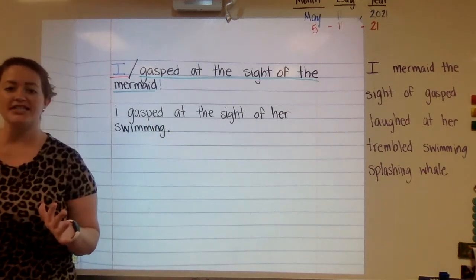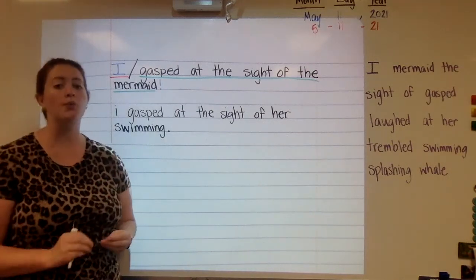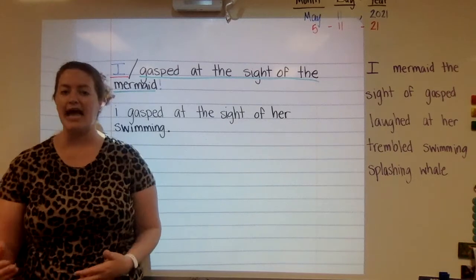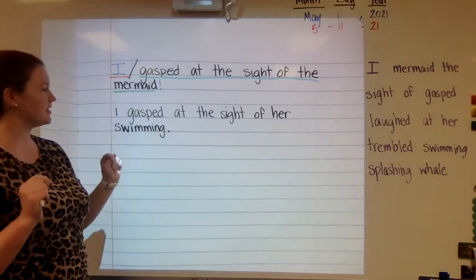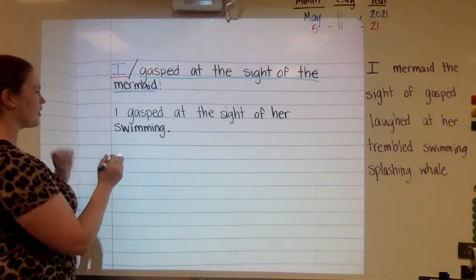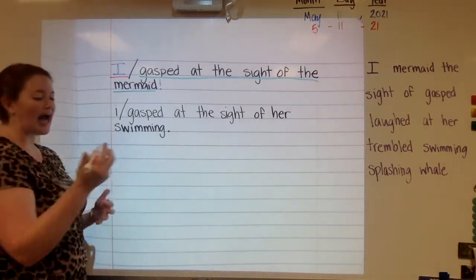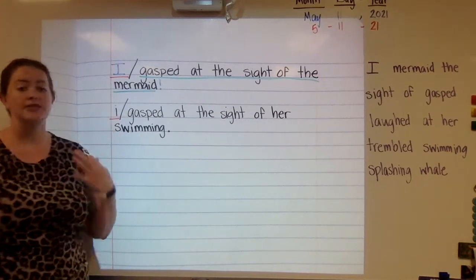Okay, now the first thing I need to do is separate my subject from my predicate, my who or what, from my doing telling part. And let me look at my sentence. Yeah, I think the whole sentence is about me again. It's about I. So I'm going to separate it right there. So I'm going to underline I with red because it is my subject.